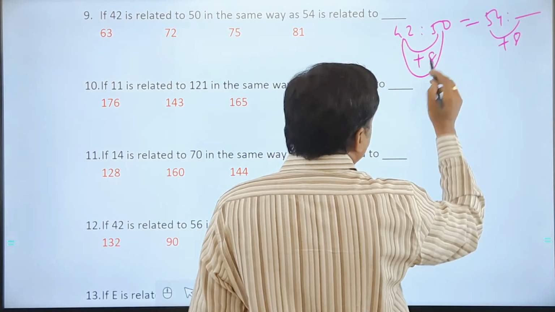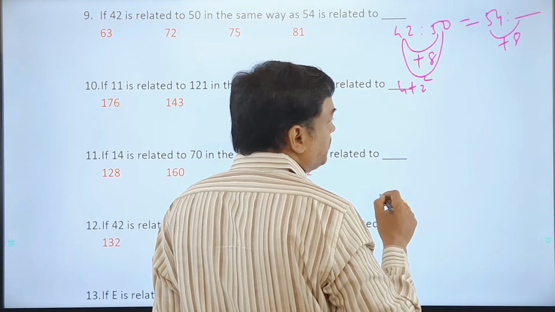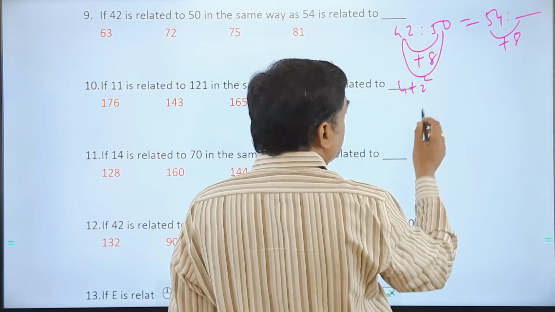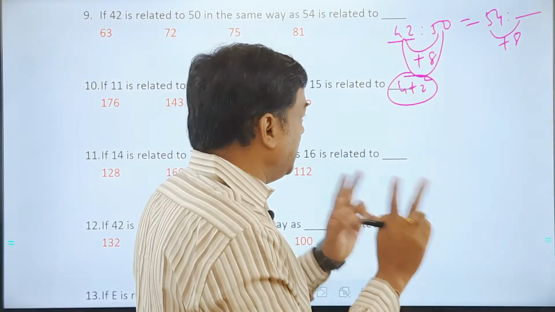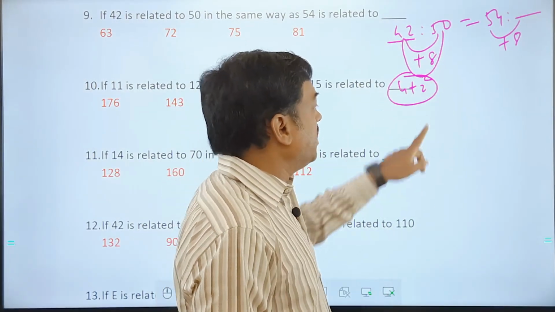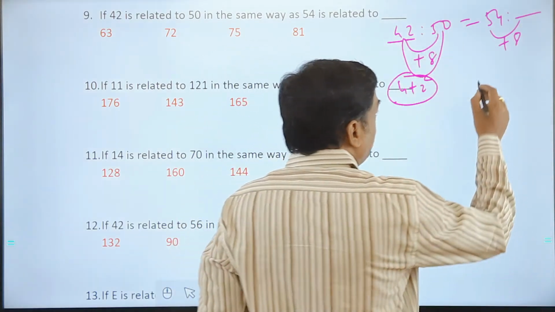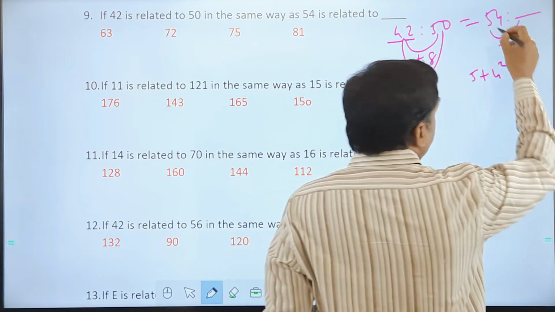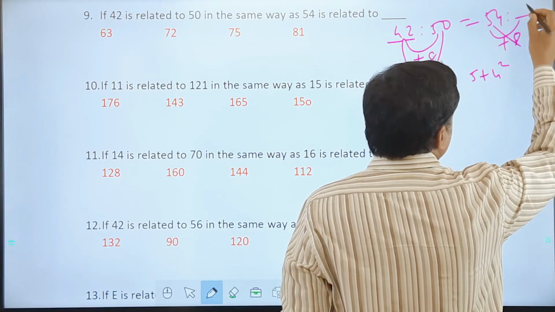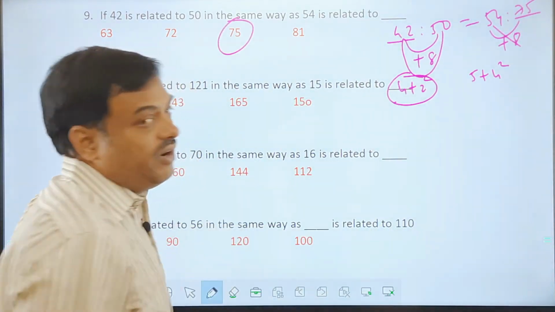So here 8 can be 4 plus 2 square, which is 8, and I'm adding that to 42. See, 4 and 2, I'm taking as 2 digits, and 4 plus 2 square. 2 square is 4, 4 plus 4, 8. 42 plus 8 is 50. Same logic here: 5 plus 4 square, 16. 16 plus 5, 21. If I add 21 to this, it becomes 75. Do we have 75 in the options? Yes, perfect. 75 is there in the options.